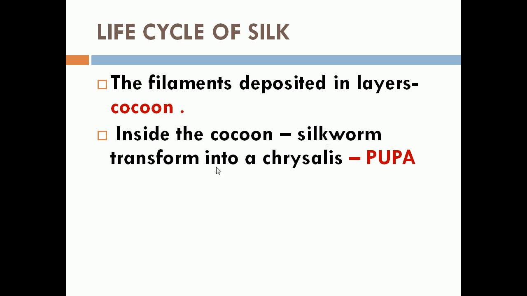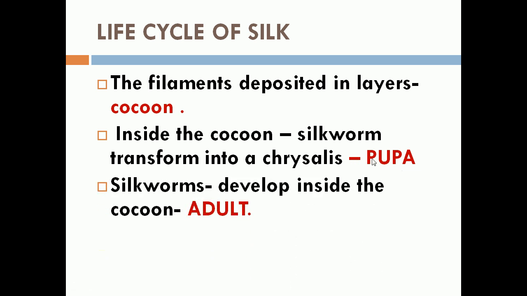Inside the cocoon, the silkworm transforms into a chrysalis. That stage is called pupa. After this pupa stage, the pupa develops inside the cocoon and transforms into an adult. So this is the life cycle of silk moth.